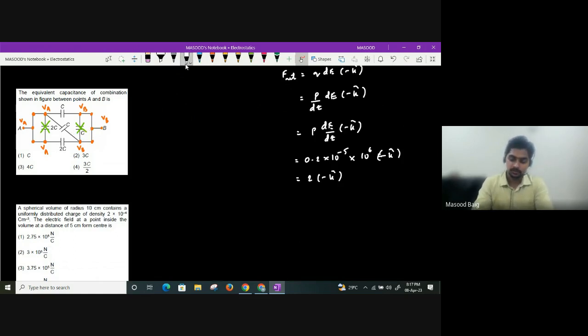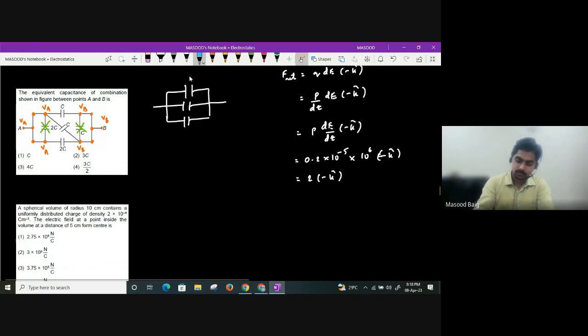So what is the effective situation now? This capacitor is across a potential difference VAB. This capacitor also across potential difference VAB. This capacitor also across potential difference VAB. So I am going to get a combination something in this manner. This capacitance is C, another also is C, one more is 2C, guys. So what is the effective capacitance between A and B? All these three are in parallel. So what will be C effective? It will be C plus C plus 2C, which you will get as 4C. Clear?